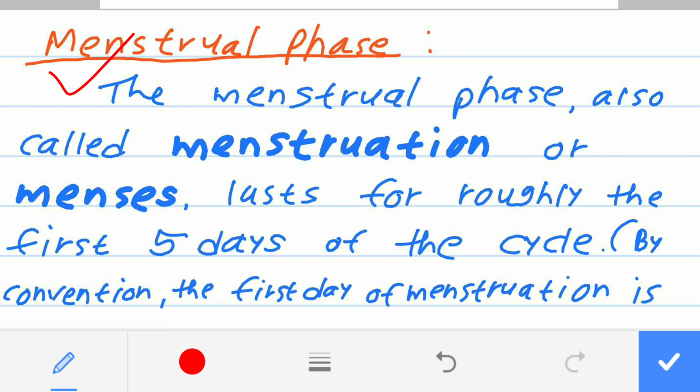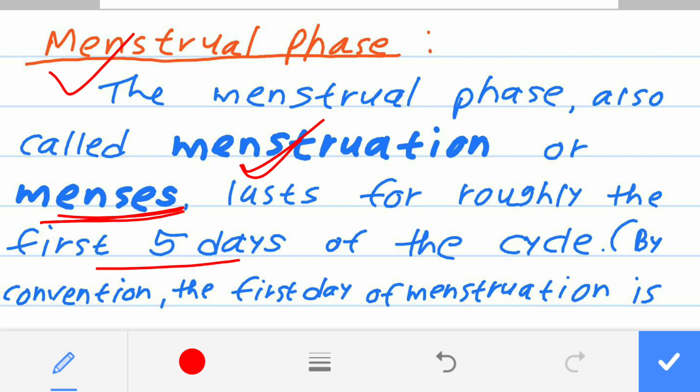The other name of the menstrual phase is menstruation. The first phase of the menstrual cycle is known as menstruation, or menses. This menses occurs for the first 5 days.